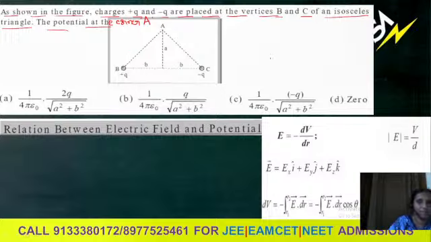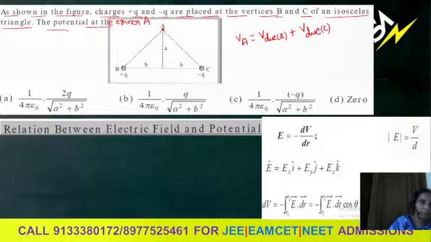That is the meaning. You can observe the figure here. It is an isosceles triangle. So when we are finding potential at this point, potential at A should be equal to potential due to corner B plus potential due to C, net potential like V1 plus V2 plus V3, and so on. So at that point it should be due to B and due to C.